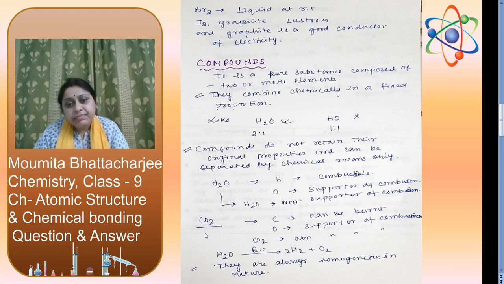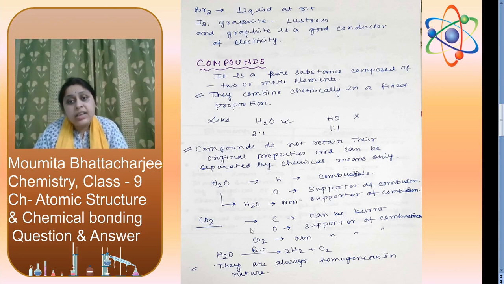And next one, CO2. Carbon can be burned, that is combustible. Oxygen is a supporter of combustion, but when they form CO2, it is a non-supporter of combustion, and we can see that in the fire extinguisher we are using CO2 to put off the fire.